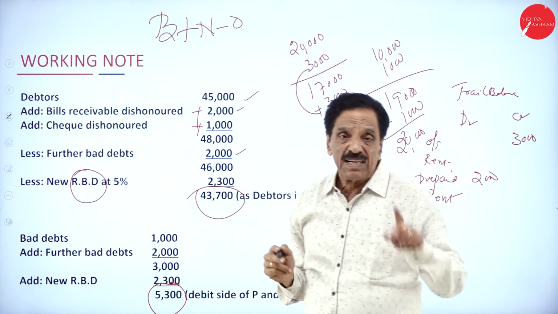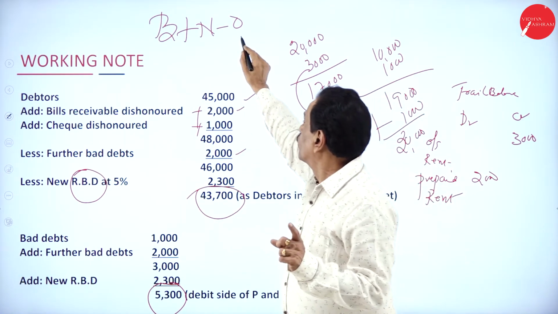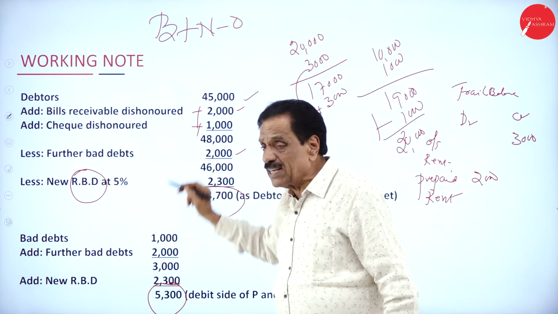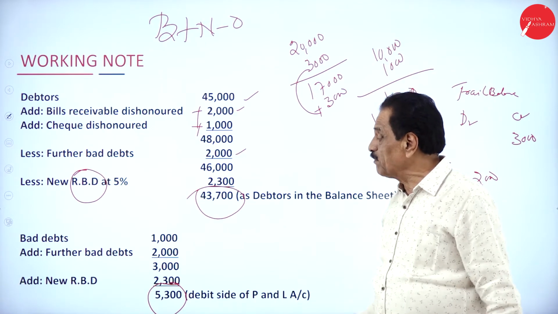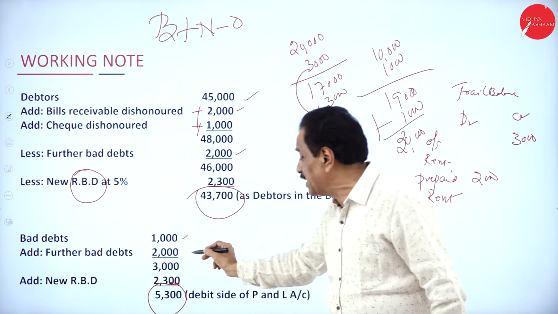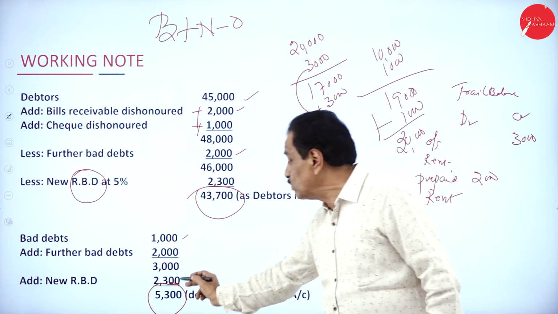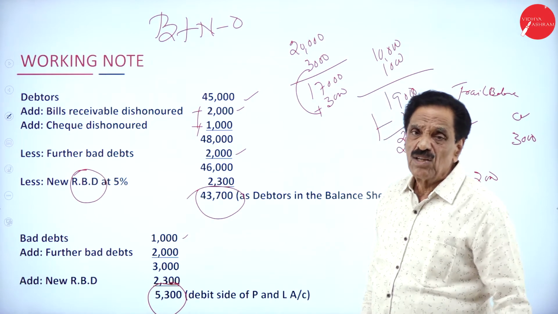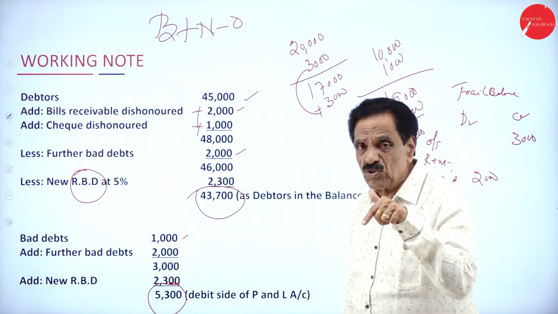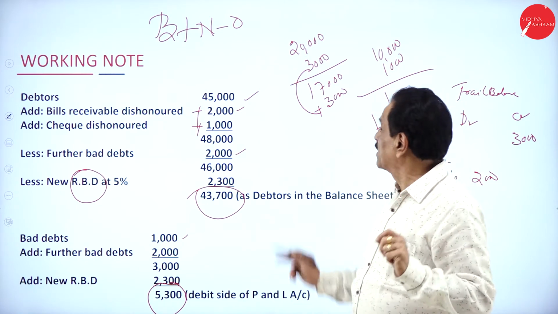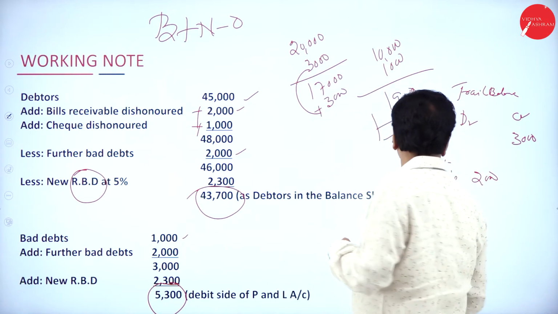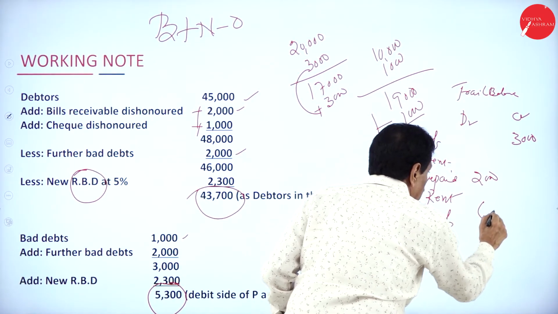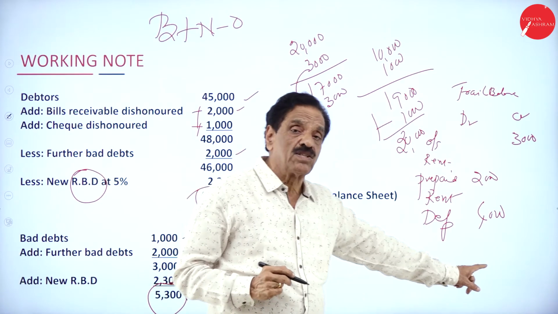New RBD in the adjustment, old RBD in the trial balance credit side, bad debt in the trial balance and in the adjustment also. The same problem you have got, bad debt 1,000 from adjustment 2,000, further bad debt, plus new RBD 2,300, but there is no old RBD for this problem. So bad debt plus new RBD minus old RBD. I think you understand this working now. You must be very careful here. If the depreciation comes here, directly it will come on the profit and loss account debit side.